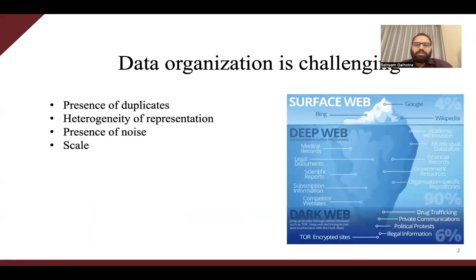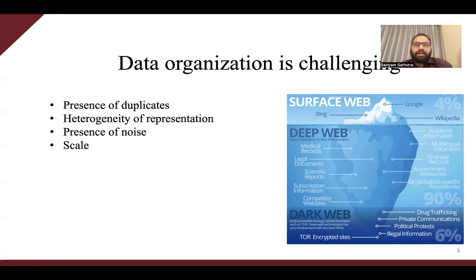As we all know, large amounts of data have become easily accessible on the web. However, this decentralized supply of data has introduced numerous challenges. For example, data is available in different formats like CSV files, images, unstructured text, tables, and so on. There are a lot of duplicates contributing to the redundancy of information available from different sources. The sheer scale of the datasets makes it further challenging to clean and organize them.